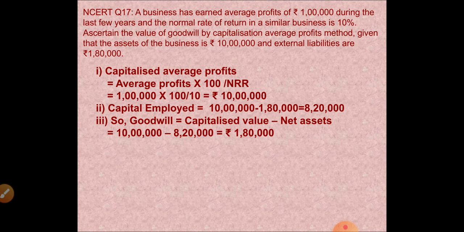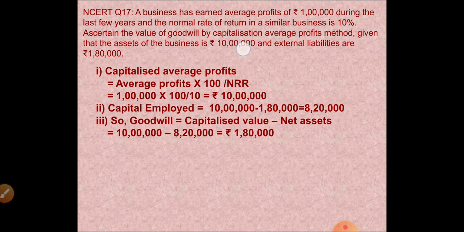Calculation of average profit. First step, average profit is given. Second step, capitalize average profit. So 1 lakh into 100 divided by 10. We get 10 lakhs. Third step, calculate capital employed.